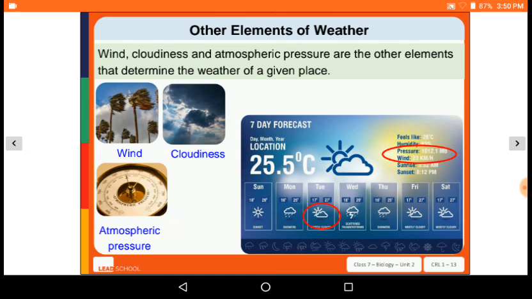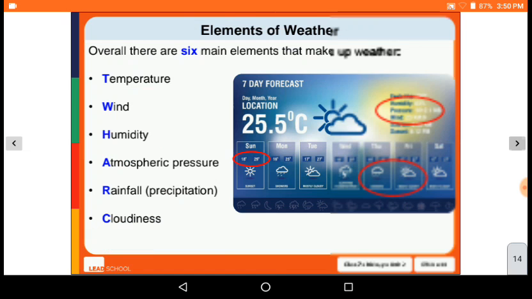Next, wind, cloudiness and the atmospheric pressure are the other elements that determine the weather of a given place. Wind, cloudiness or atmospheric pressure, it is also one type of element of weather. So overall there are six main elements that make up weather: temperature, wind, humidity, atmospheric pressure, rainfall and cloudiness.